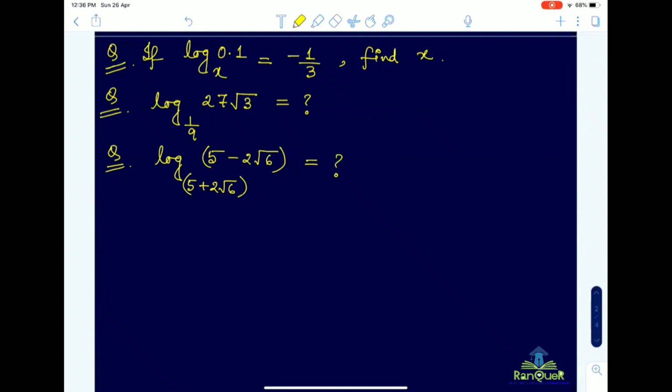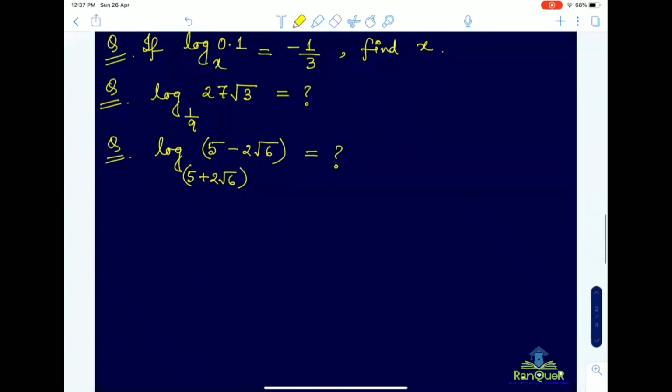Third one is minus 1. Yeah, correct. What about others? Do you have any doubt, anyone, in question number 1? If you cannot solve the first one, please tell, we will discuss.